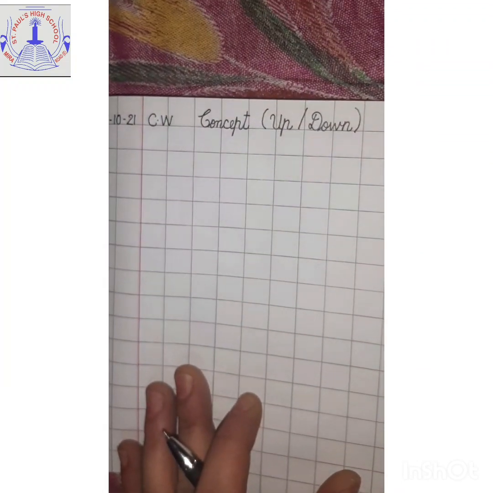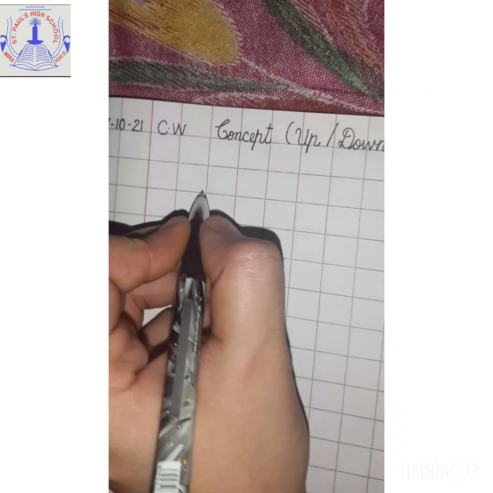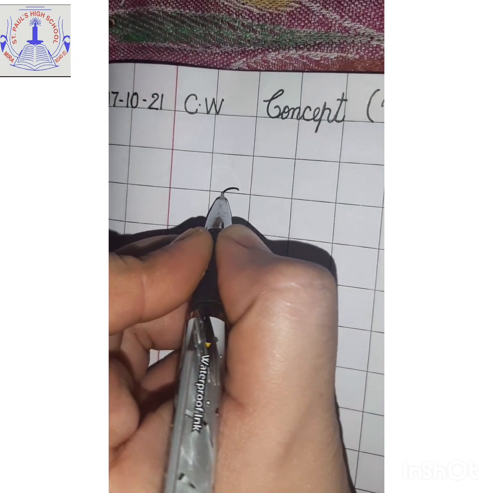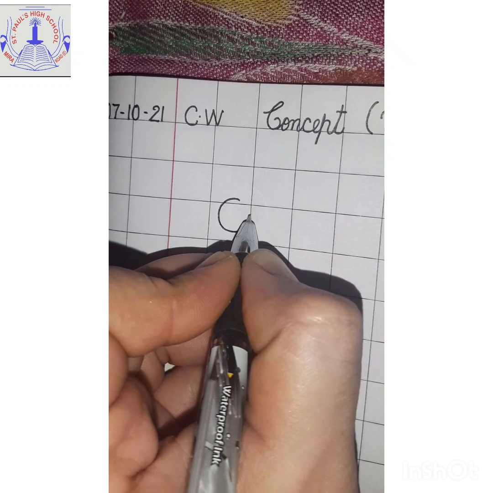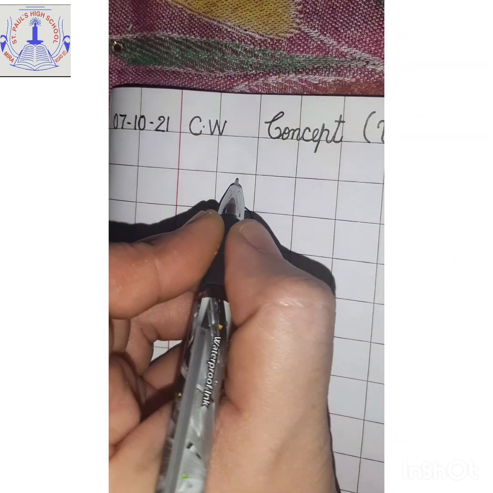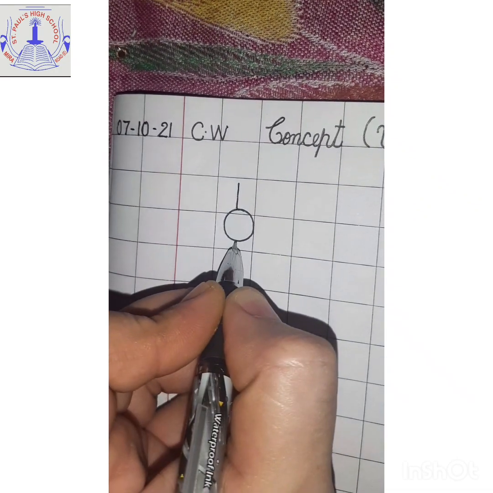Now we will start with the example. So what all things you can see in the sky, children? First thing, you see sky on upside. Am I correct? When you come out of your house, when you see up, you see sky.